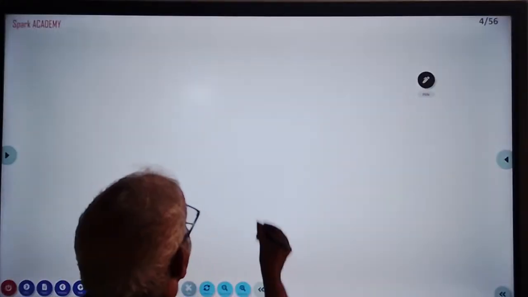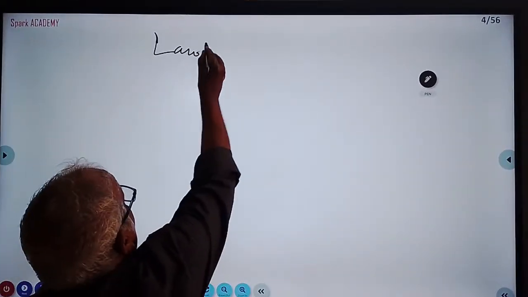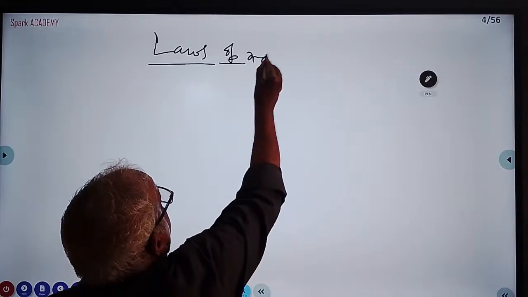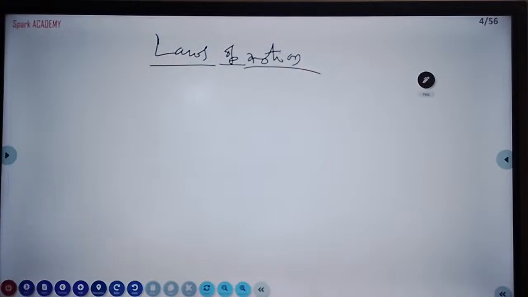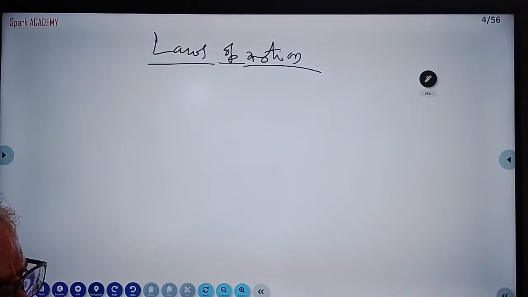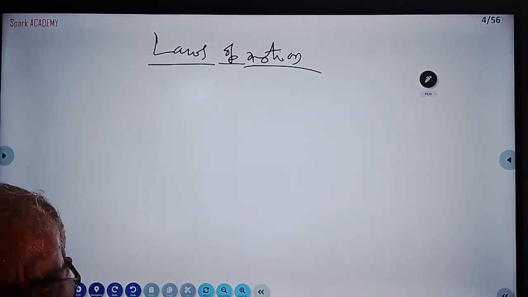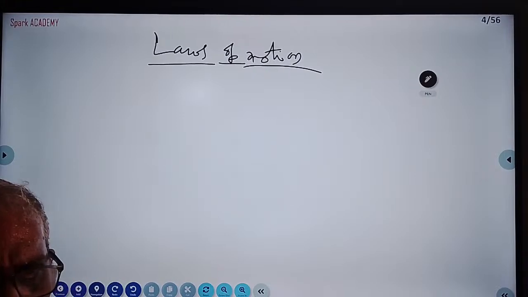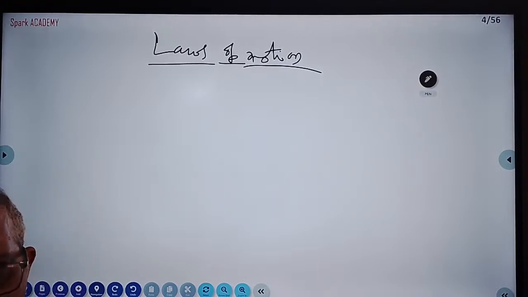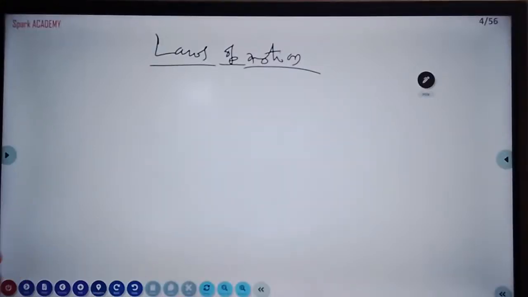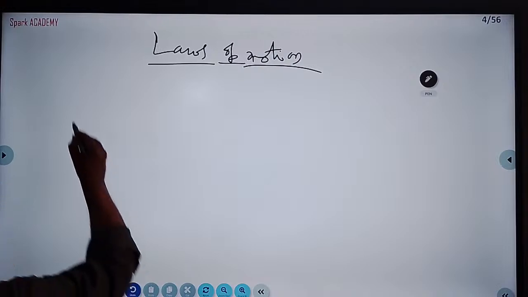Next, we are doing the next chapter, called laws of motion. The main questions in motion in a plane I have covered. If you want to read one more question, define null vector, position vector, and unit vector. That is one question where you learn the definitions; the possibility is there. The definitions are very easy from the mathematical point of view. So I am going to laws of motion questions now.